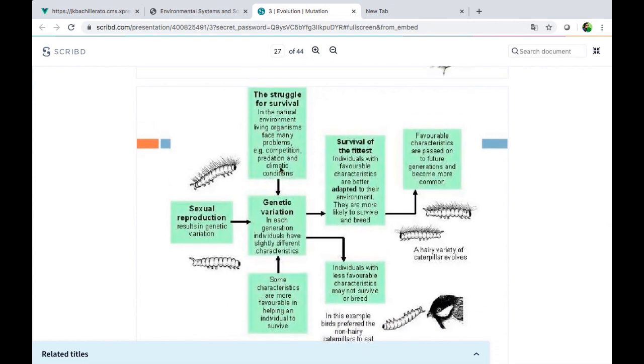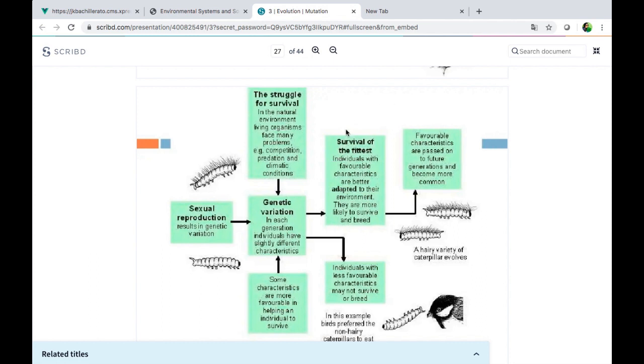So depending on the animal, sexual reproduction results in genetic variation because we're crossing different individuals that are exchanging their genes, okay? So in the struggle for survival, if they adapt, they're going to survive. They face many problems like competition, predation, and climatic conditions, the problems that can affect an organism. Then genetic variation happens because they need to adapt. And some characteristics are more favorable in helping an individual to survive.